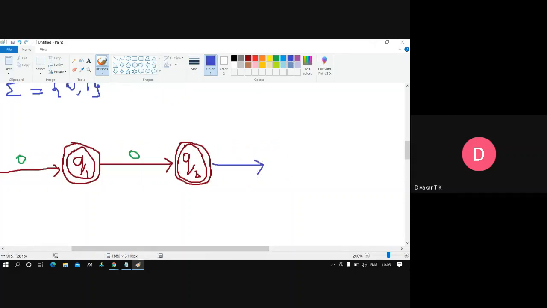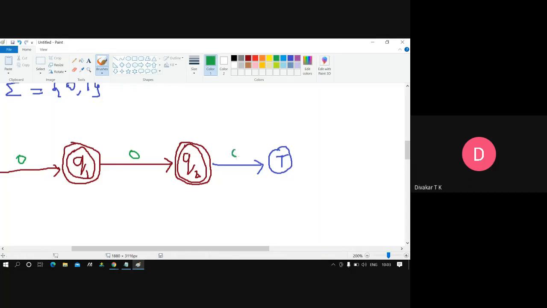You can write the trap state as T, or name it anything else. I can write it as Q3 here, or I'll say T only. Don't get confused, everything is the same. You can give any name.